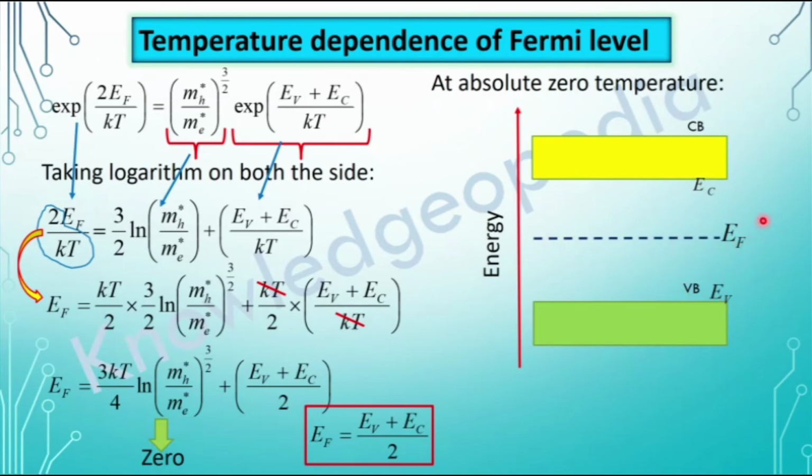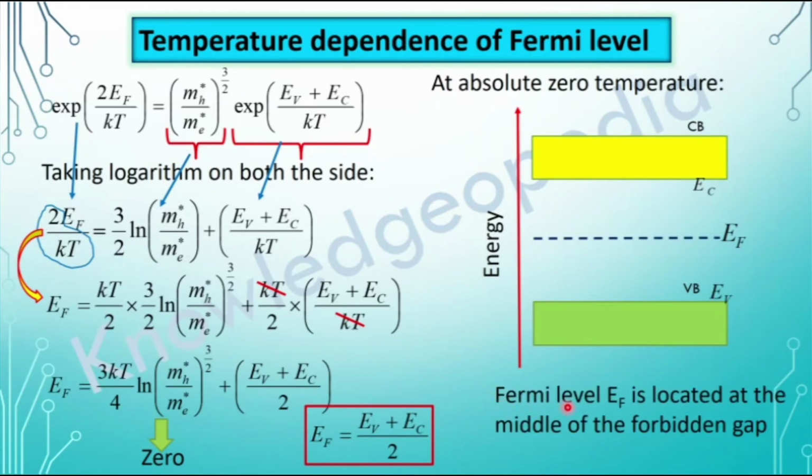So this is the position of the Fermi level at absolute zero temperature, which is independent of this logarithm term, that is mh star and me star, which are the effective mass of holes and electrons respectively. So at absolute zero temperature, the Fermi level EF is located at the middle of the forbidden gap. This is the forbidden gap, and this EF lies just at the middle of this forbidden energy gap.